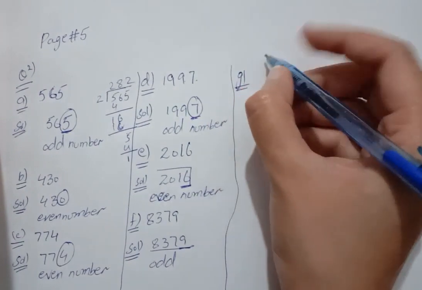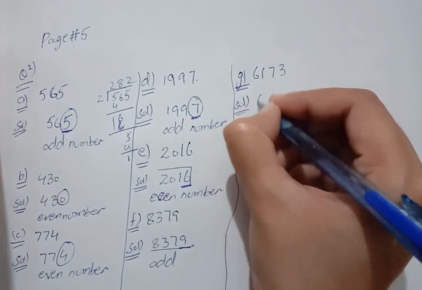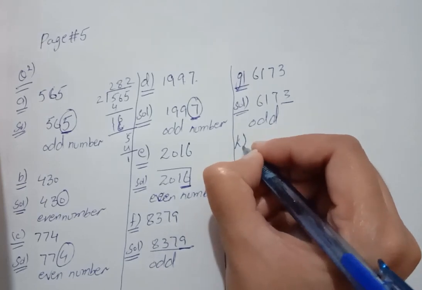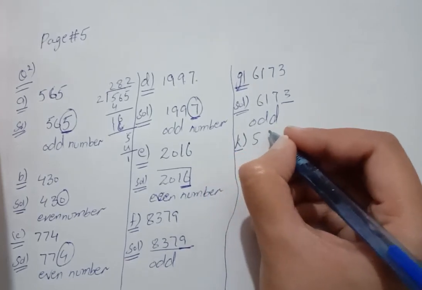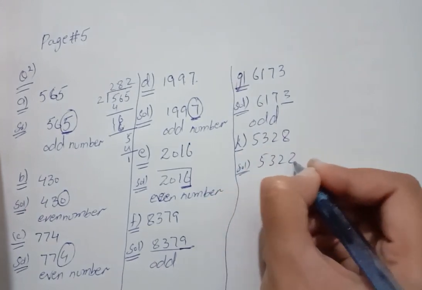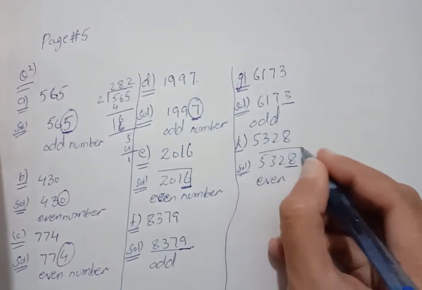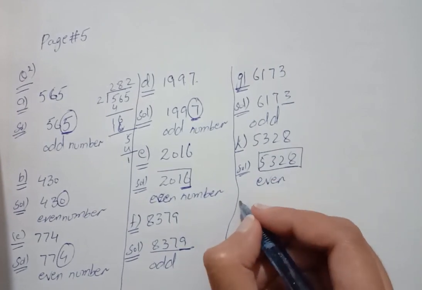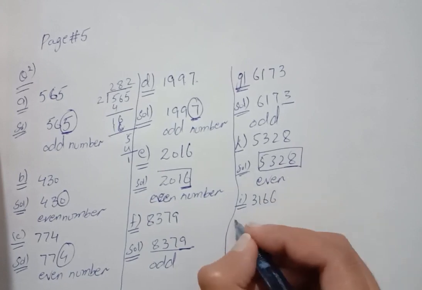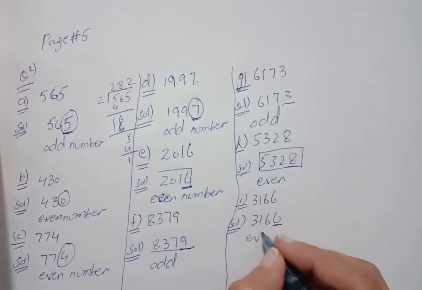G, 6173. As we can see, 3 is an odd number, so this whole number is odd. Next, 5328. Is 8 an even number? Yes, because it comes in the table of 2. So this whole number is even. Next, 3166. 6 is even, so it is even.